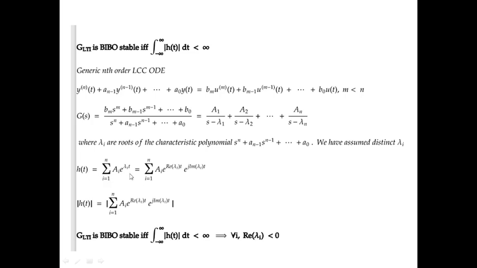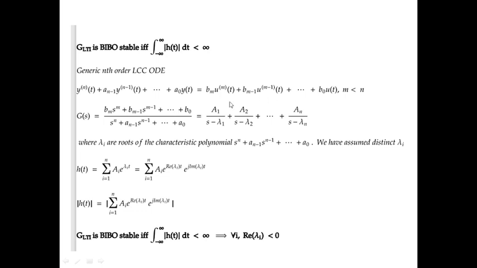Now we'll see that for the integral from minus infinity to infinity of the modulus of this to be bounded, we require that each and every root has a negative real part, since it would help in decaying the exponent and it would not blow off. Else, if we had a positive value, the value at infinity would explode. So hence we would require the real part to be less than 0.